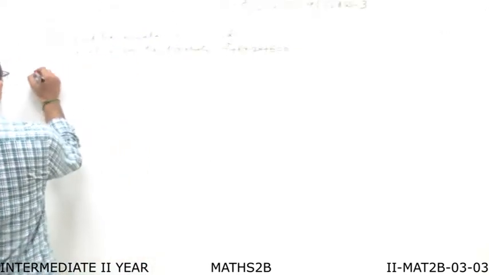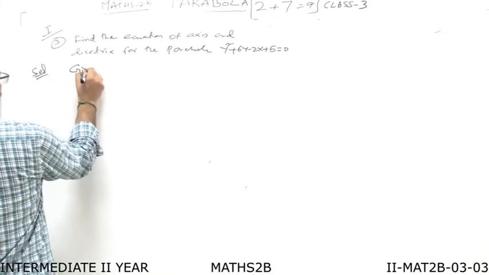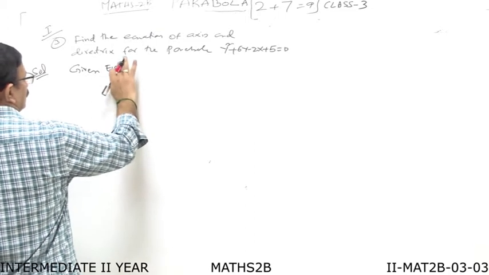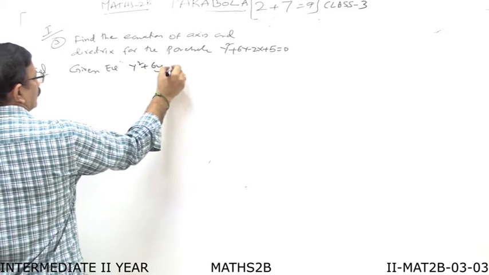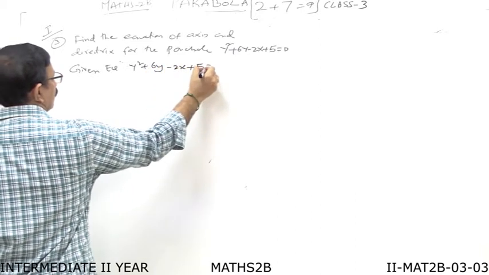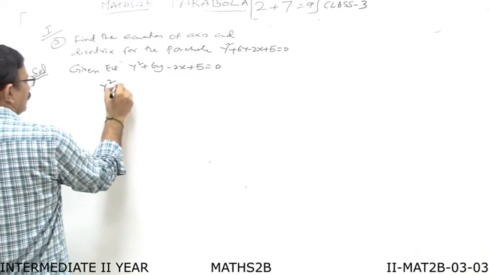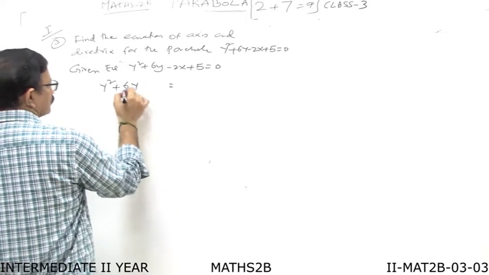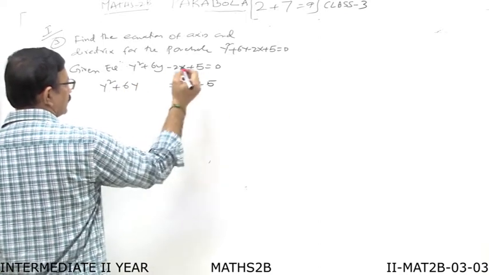Now what is the solution for this? How to do it? The given equation is y square plus 6y minus 2x plus 5 is equal to 0. Now we have to convert this into one of the standard forms. So you can write y square plus 6y is equal to 2x minus 5.